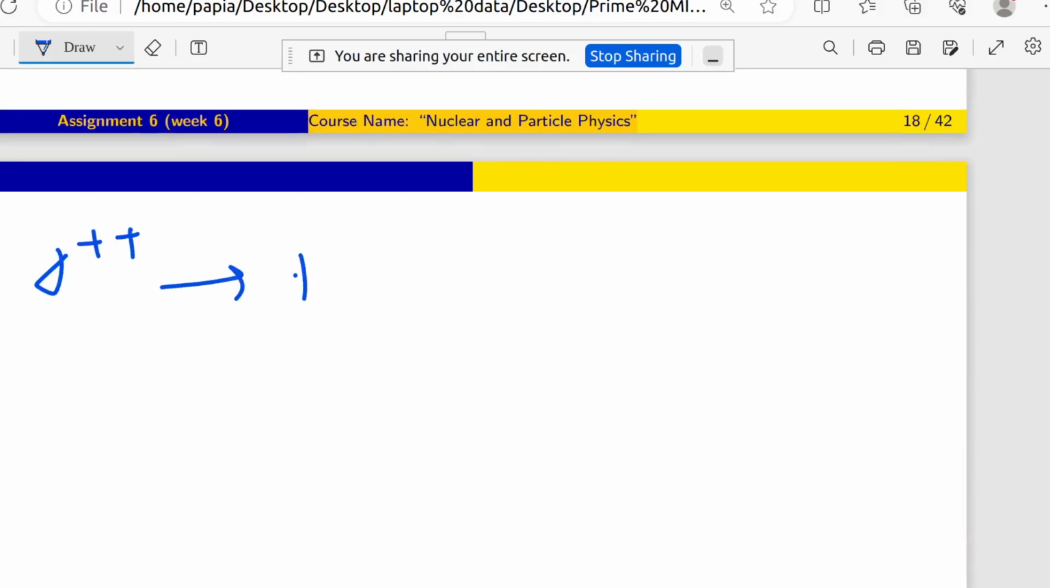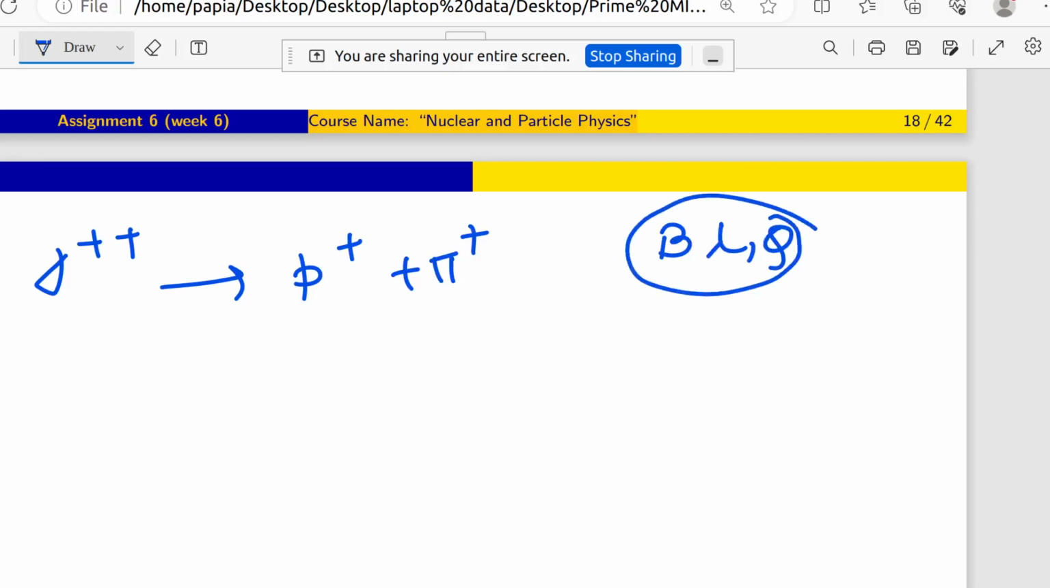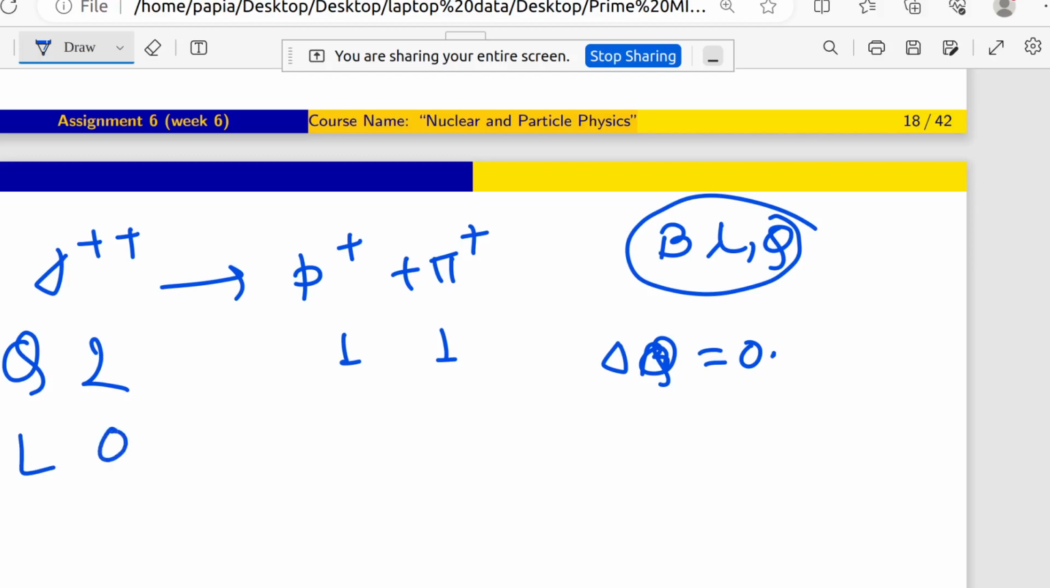We have to check whether B, L and Q are conserved or not. Let us first consider Q. Q is very simple: 2, 1, 1. So delta Q equals 0. Now coming to the L value. Is delta plus plus a lepton? No, it is not a lepton, that means 0. P plus is also not a lepton, that means 0. Pi plus is also not a lepton, so delta L will be 0.